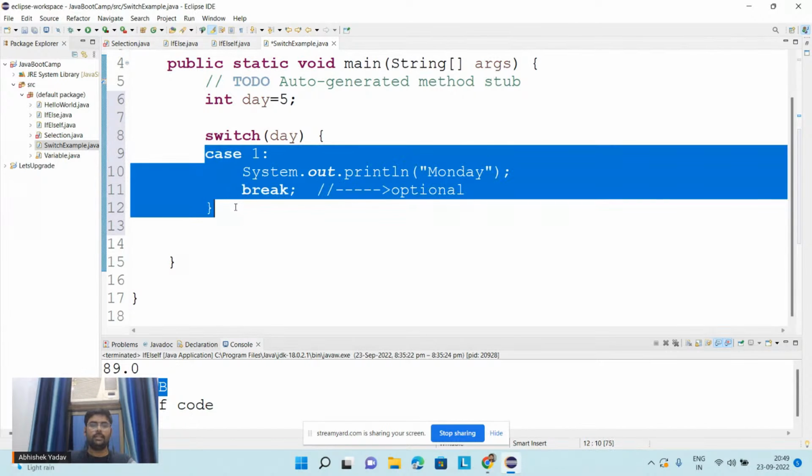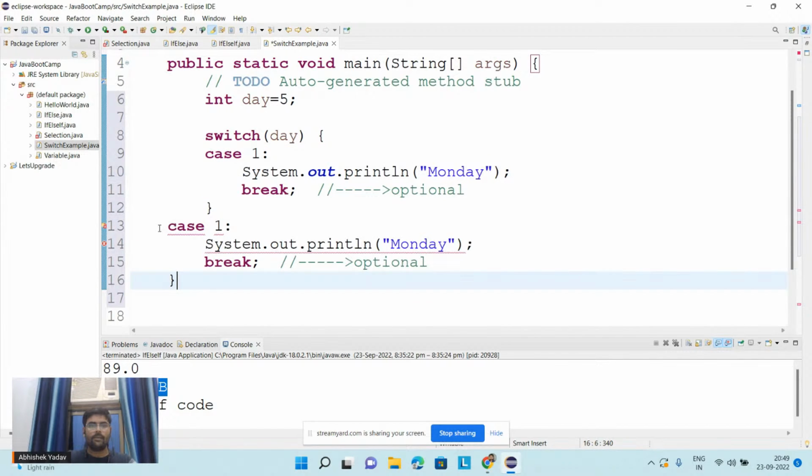Similarly, for case 2, I have to write. One minute here.